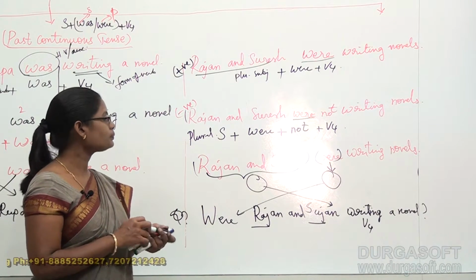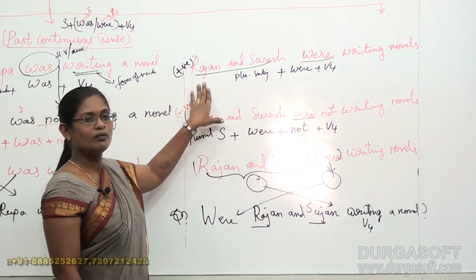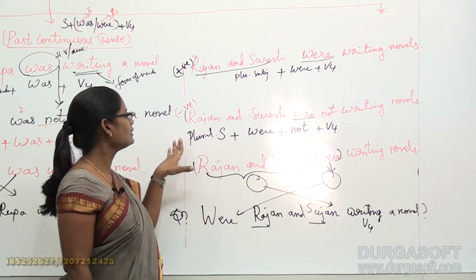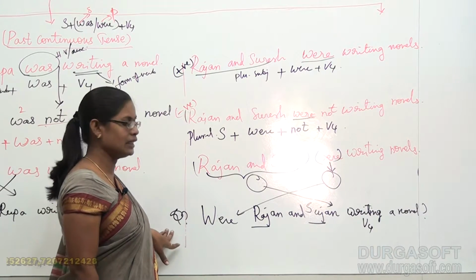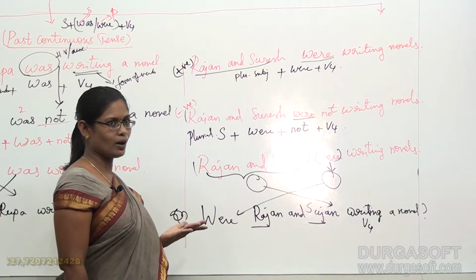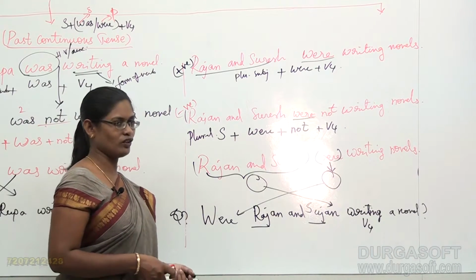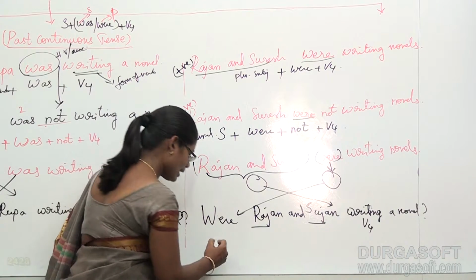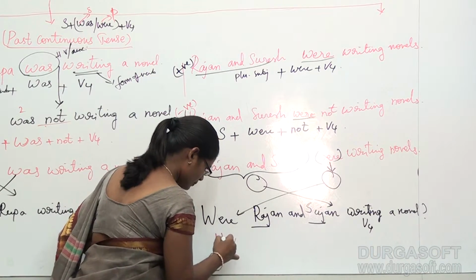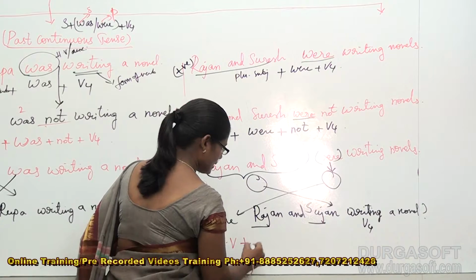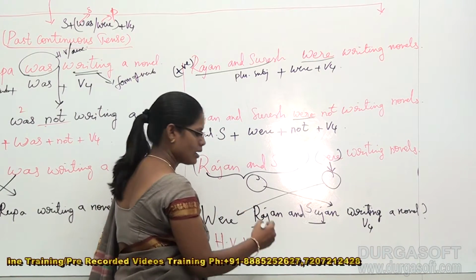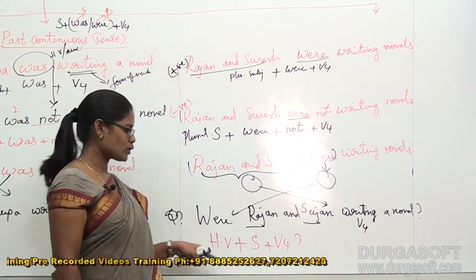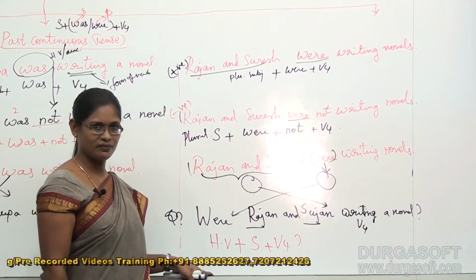So students, from the given example with plural subjects, we have dealt with the positive sentence, negative sentence and questioning sentence. Last but not least, let us frame a structure for our questioning sentence also. So the structure for this is helping verb, very good, plus subject plus V4 and question mark. So this is the required structure for us.